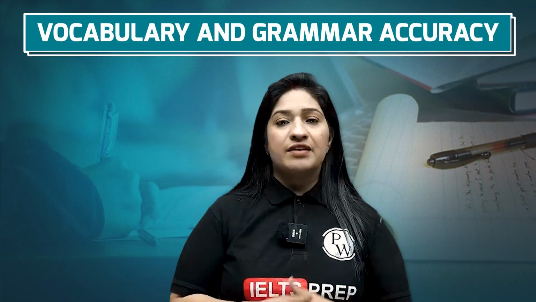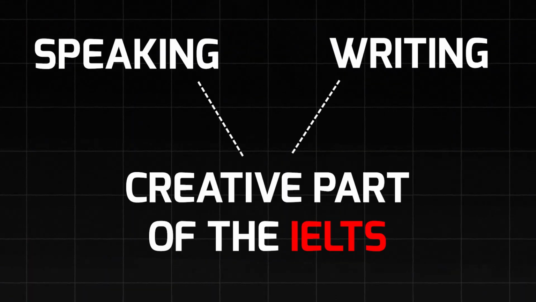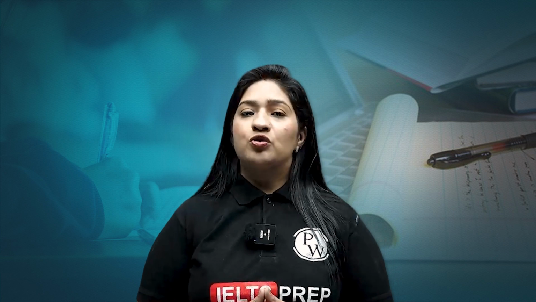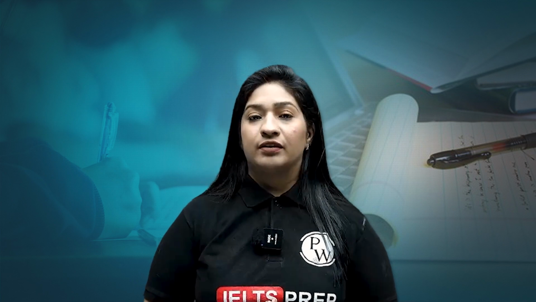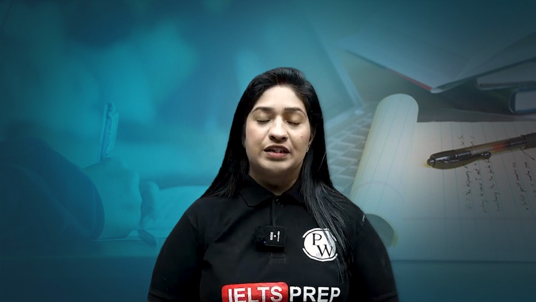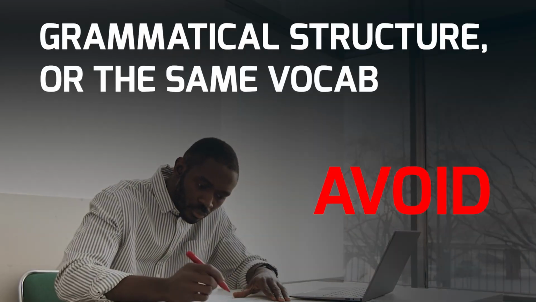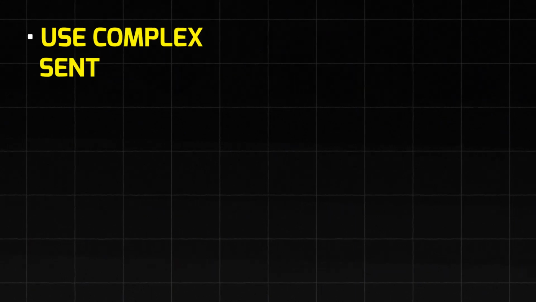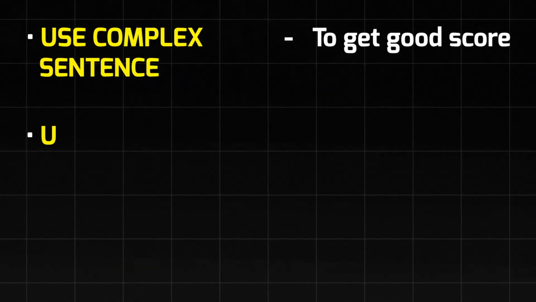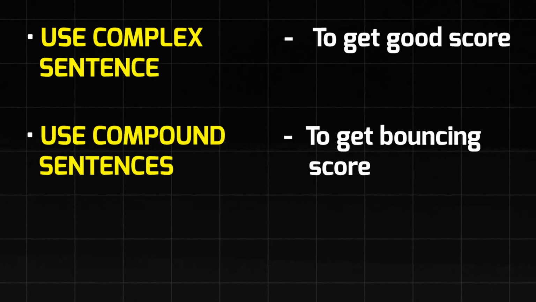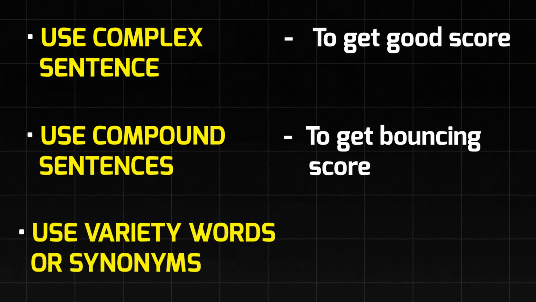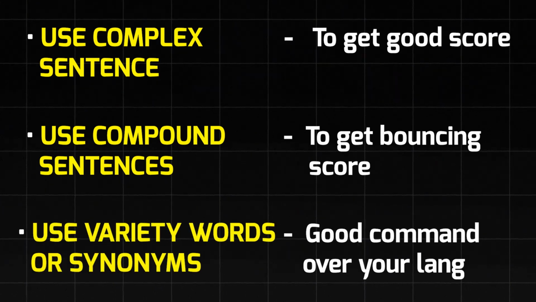Make sure, as I mentioned in my previous videos also, that speaking and writing are the creative parts of the IELTS, where not only you have to show how productive you are when you are using the English language, but also you have to show your creativity. So try to avoid writing the same grammatical structure or the same vocabulary again and again. Use complex sentences to get a good score, use compound sentences to get a balanced score, and of course use a variety of words or synonyms to show good command over your language.